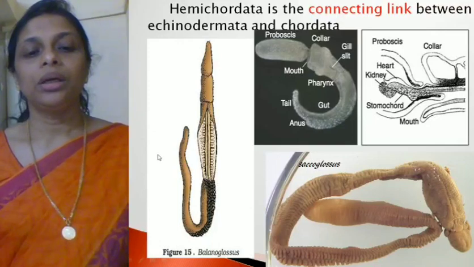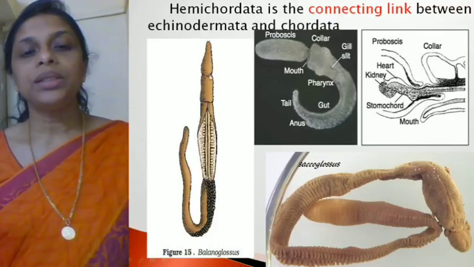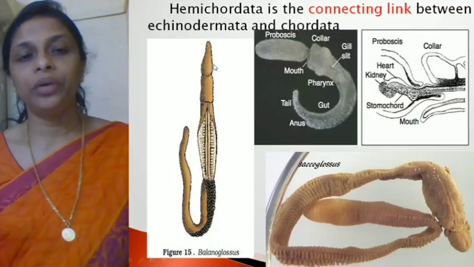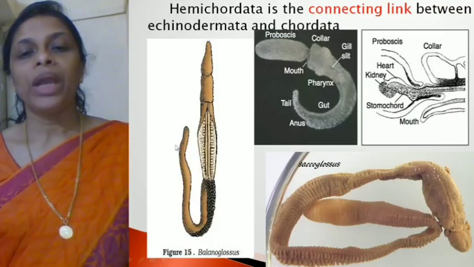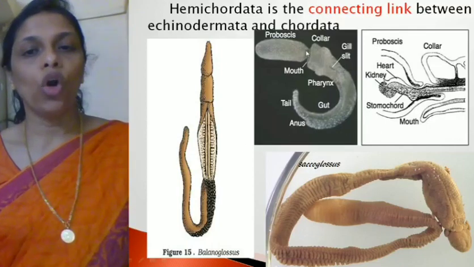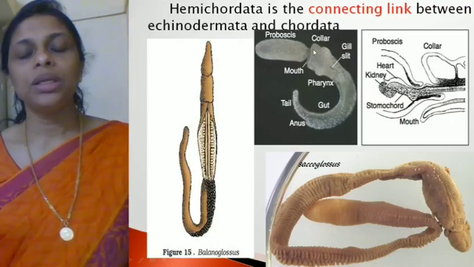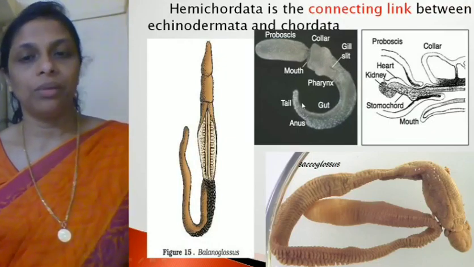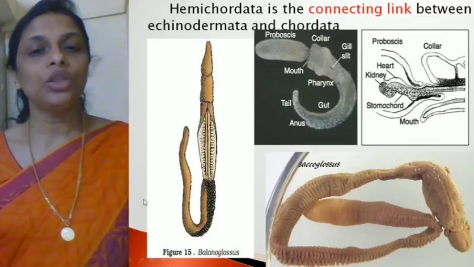So this is a Hemichordata member, that is the balanoglossus. Here you can see this is the proboscis, right? This is the head region. Okay, and this is the trunk. Okay, and you find a small collar. So here also you can see that clearly. So this is the proboscis, and this is the collar region, and this is the trunk with the tail. So these are the two examples.